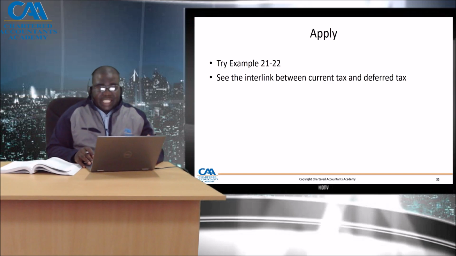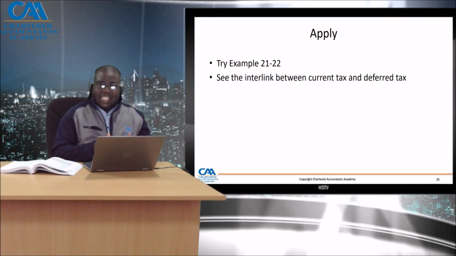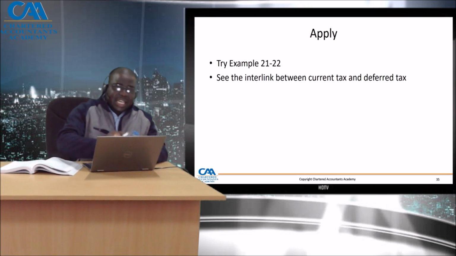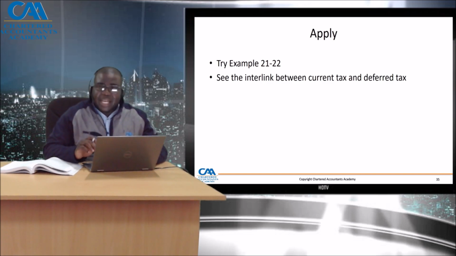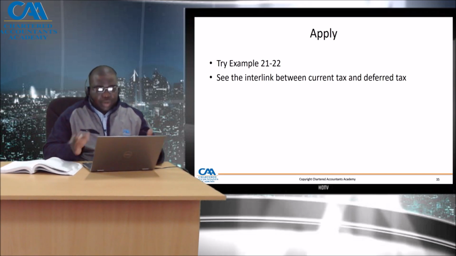The measurement of deferred tax, ladies and gentlemen, is very critical as well. Deferred tax does not necessarily have to be measured at the current tax rate. Deferred tax is measured using the tax rates that are expected to apply. So as an example, in November, when the budget is announced, a tax rate has already been told, or changes in allowances and deductions or requirements.